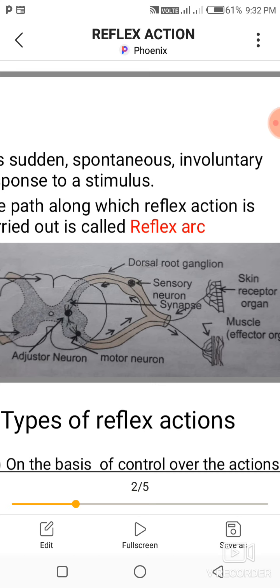What is the significance of reflex action? Reflex action has survival value because it helps the organism to adjust with ever-changing surrounding conditions. It also reduces the workload to the brain because majority of the reflexes are spinal reflexes.